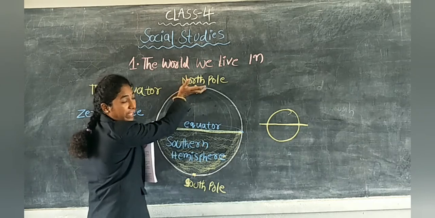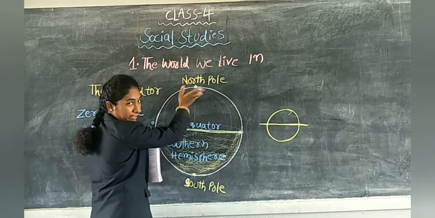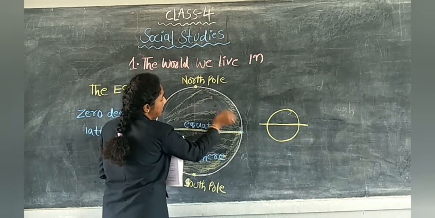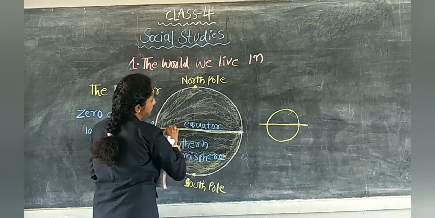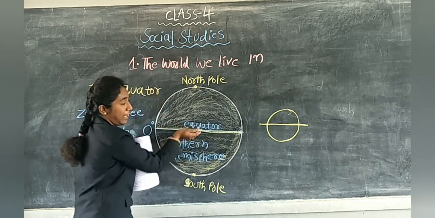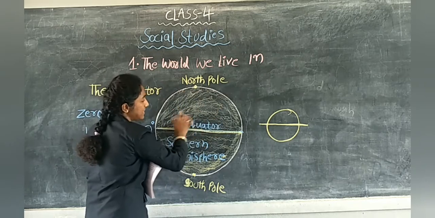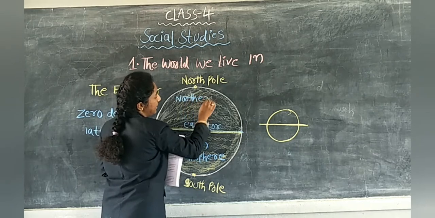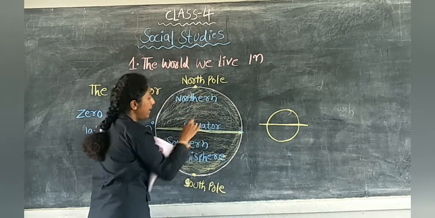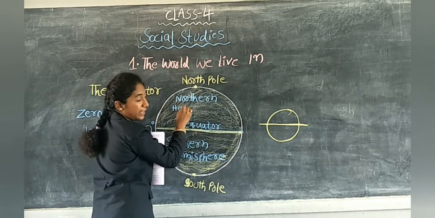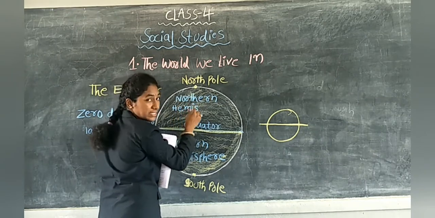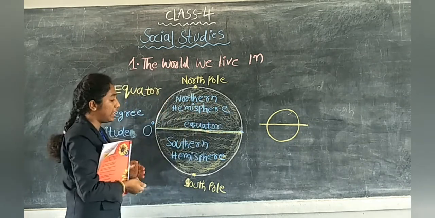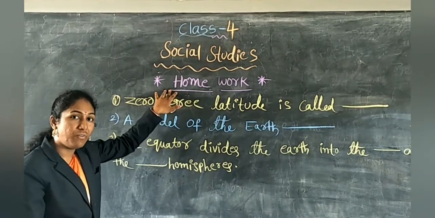Next, again a half there, no? Above the equator, this half is called the northern hemisphere. Total, this part. N-O-R-T-H-E-R-N. Northern hemisphere. H-E-M-I-S-P-H-E-R-E. Northern hemisphere.